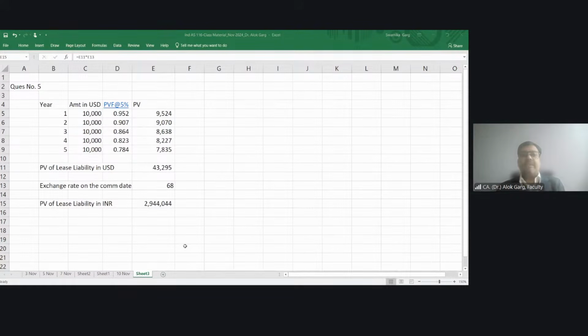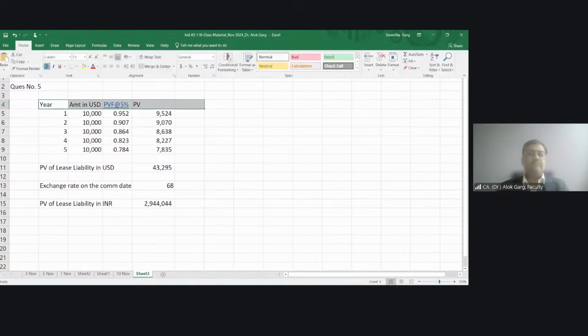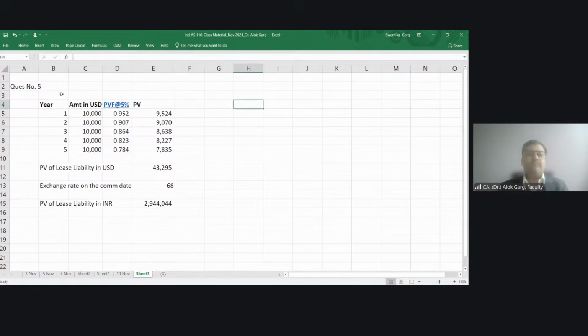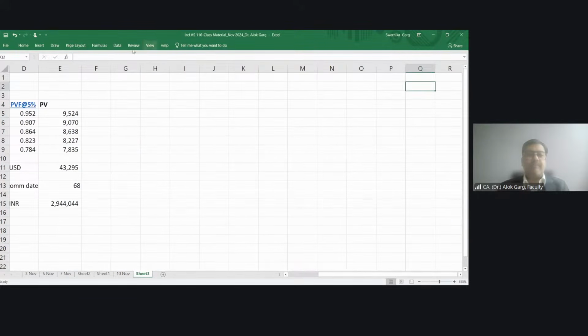So now let me create a lease liability schedule also in US dollar. What was the ask of the question? The ask of the question is how ROU and lease liability have to be recognized on day one, meaning the commencement date, and at the end of year one, right?